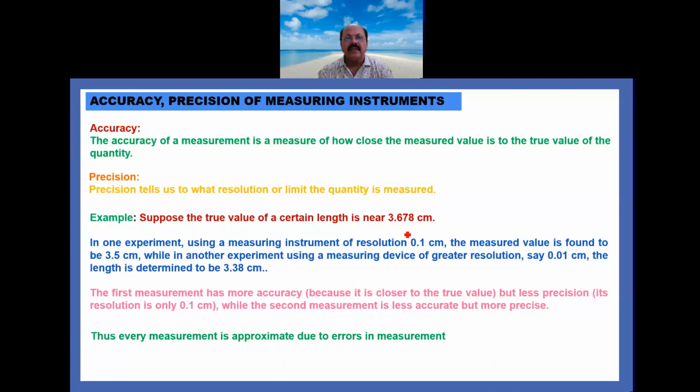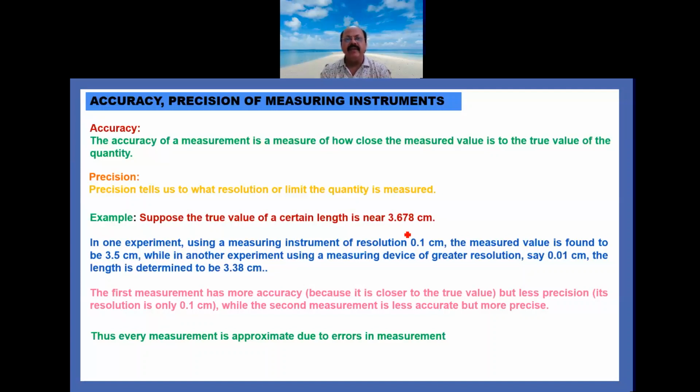It is very close to the true value of the length, so it has more accuracy. But in the second case, the length is determined as 3.38 centimeter, which is more precise but less accurate, because it is measured to the resolution of 0.01 centimeter.